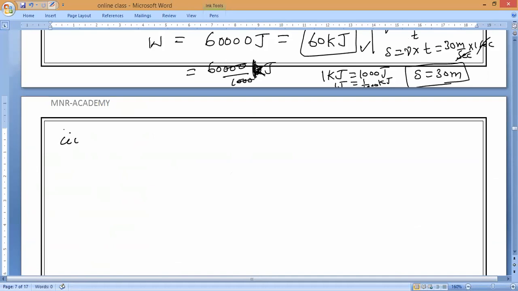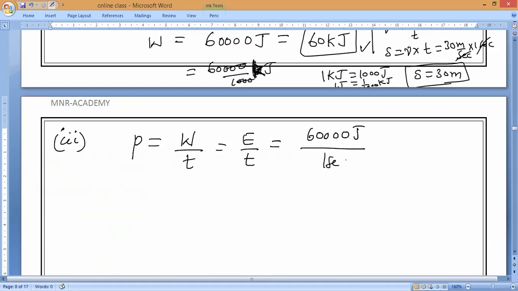So power is work done by time, which we can say is energy by time. Energy is how much now? 60,000 joules divided by time, which is 1 second. Which is equal to what? 60,000 watts. So 60,000 watts is equal to how many kilowatts? 60 kilowatts.